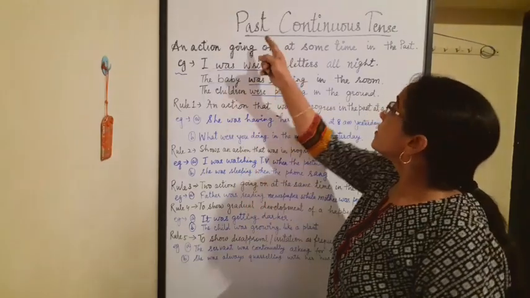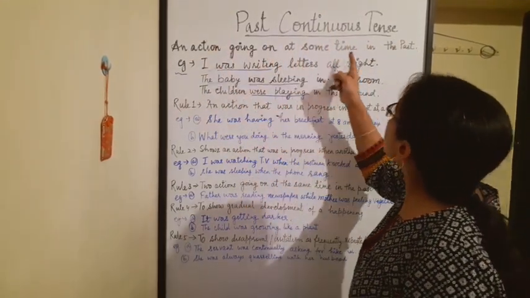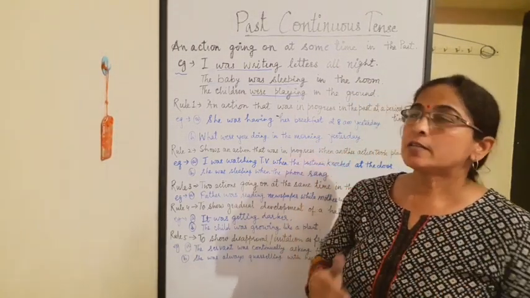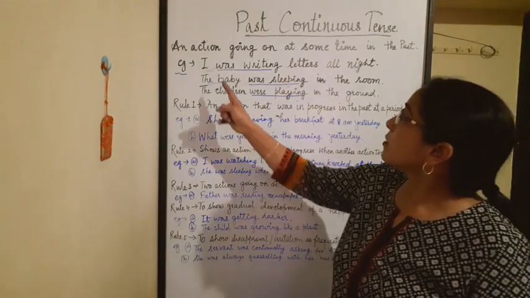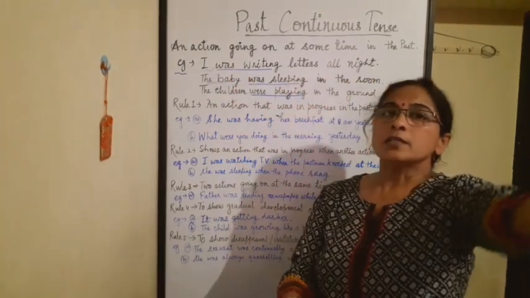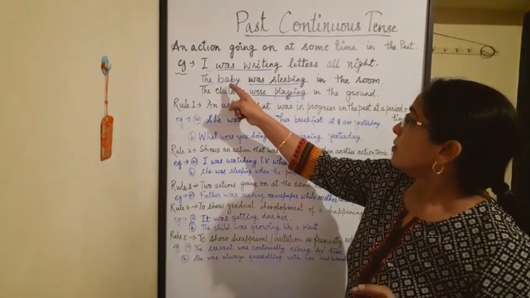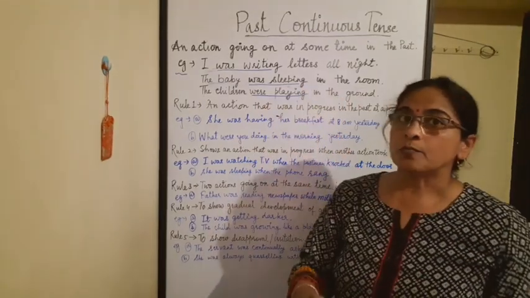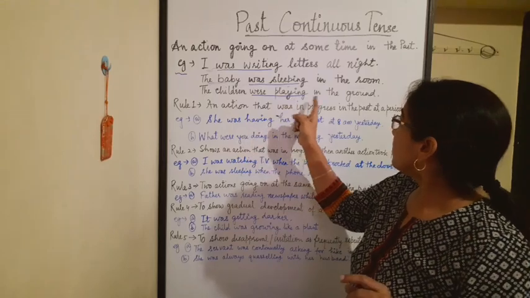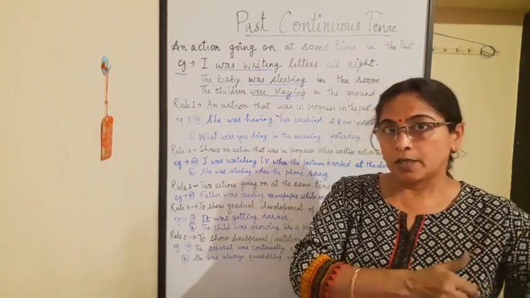Now next is past continuous tense. It shows an action going on at some time in the past, means at a particular time when an action goes on, that tells us about past continuous tense. For example, I was writing letters all night, means I was busy in writing letters the whole night. The baby was sleeping in the room. Baby was sleeping for a particular time. The children were playing in the ground, that is, children were playing in the ground for some time.